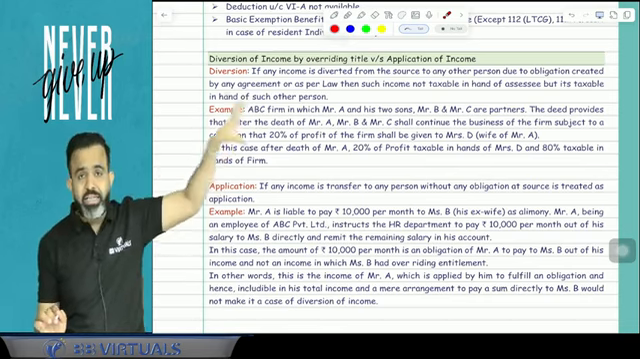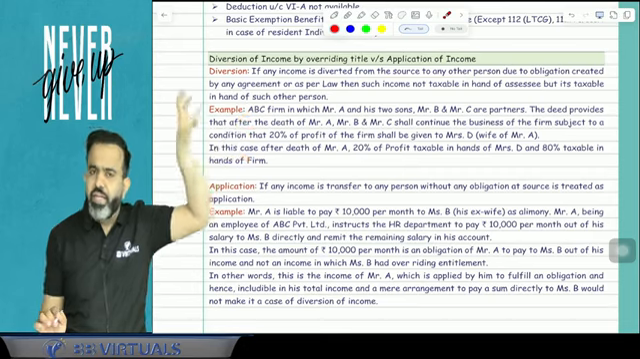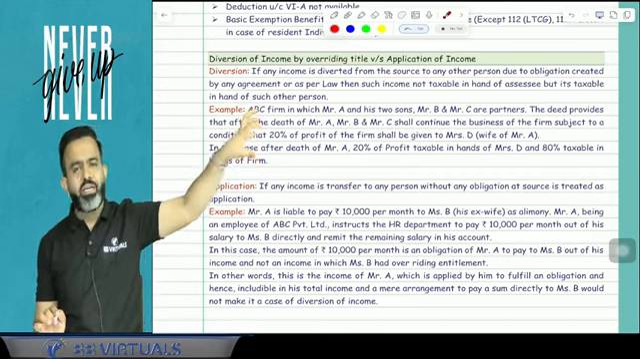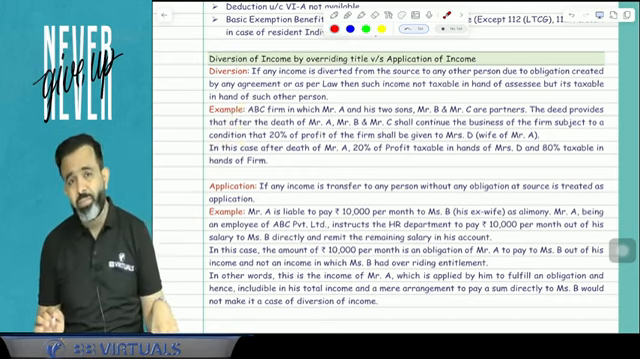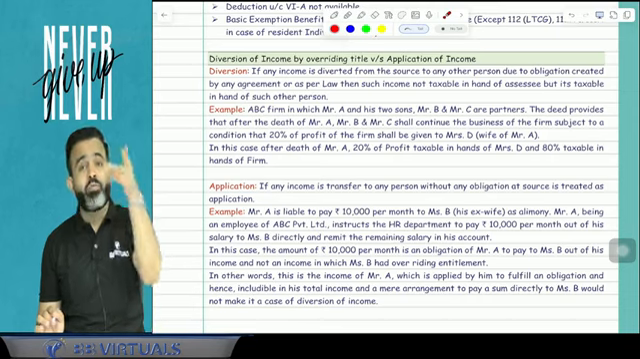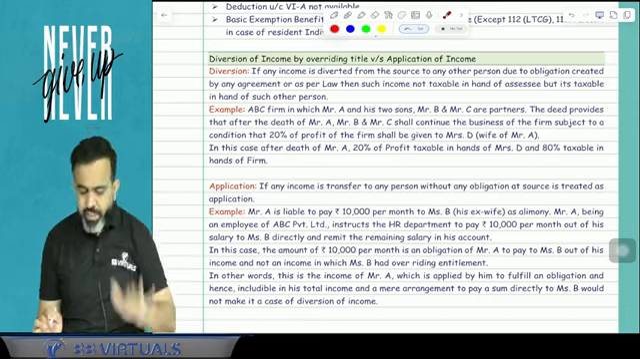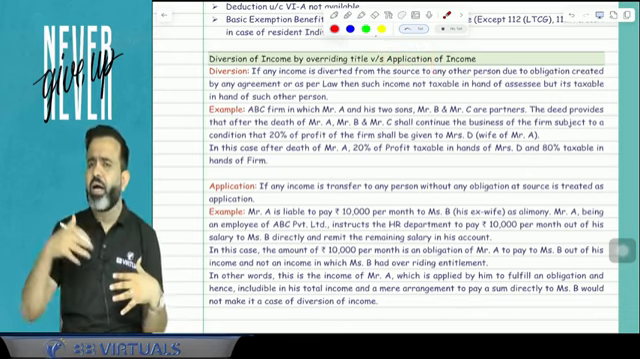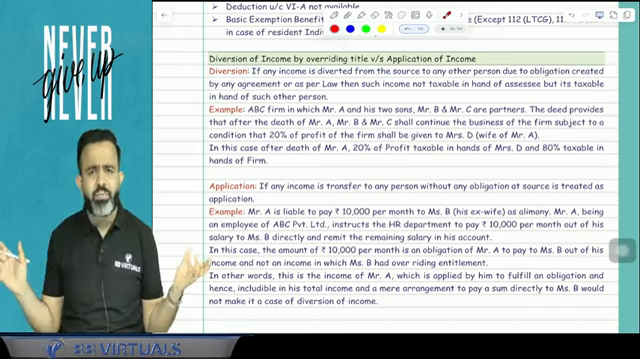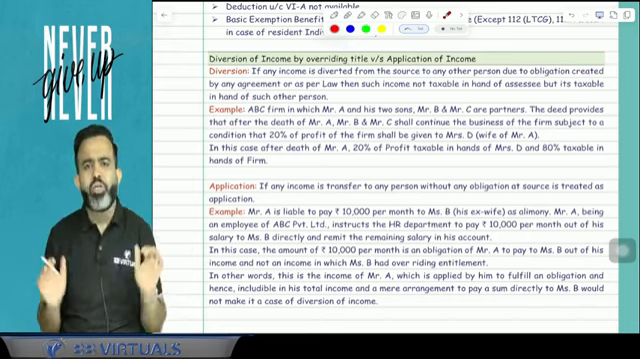It means there is a condition at the source only. At the income generation only, there is a condition by the agreement or law. So guys, this 20% income will not be taxable in the hands of the firm. This 20% income will be taxable in the hands of the wife of Mr. A. But guys, there is one concept called application of income. It means first you generated the income, and after that you apply the income. So obviously that income will be taxable in your hands.